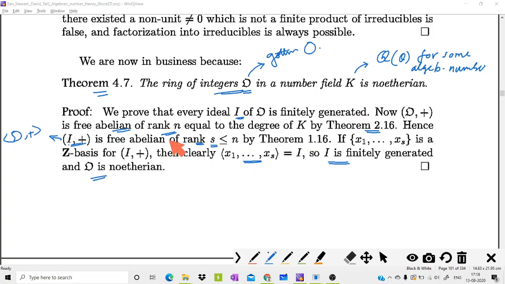So this is the proof of this theorem. In order to discuss this theorem, you need to go through two important results. One is theorem 1.16. In this theorem, we discuss the existence of the Z basis, and theorem 2.16 says that every ring of integers is a free abelian group of rank n. So once you have proved this theorem, we can use the previous result.